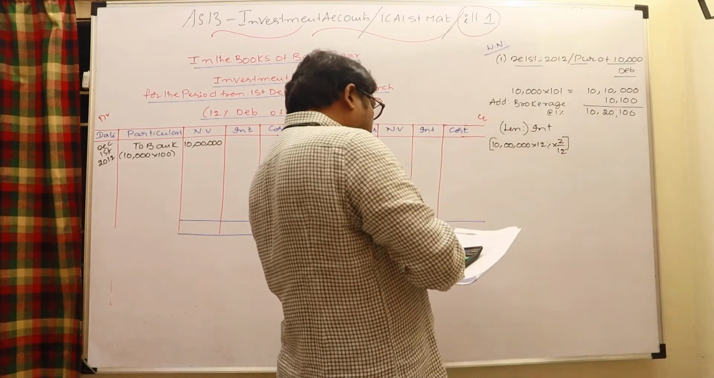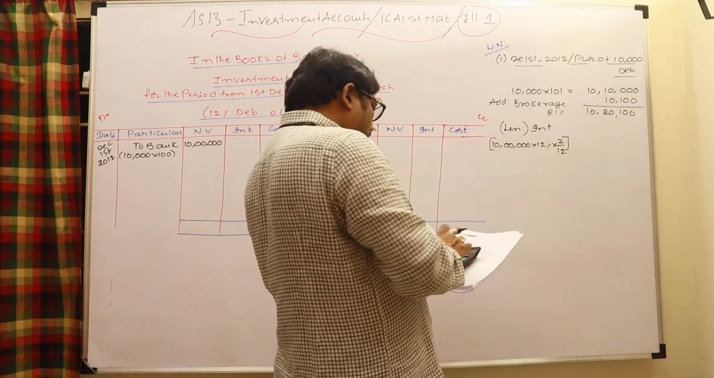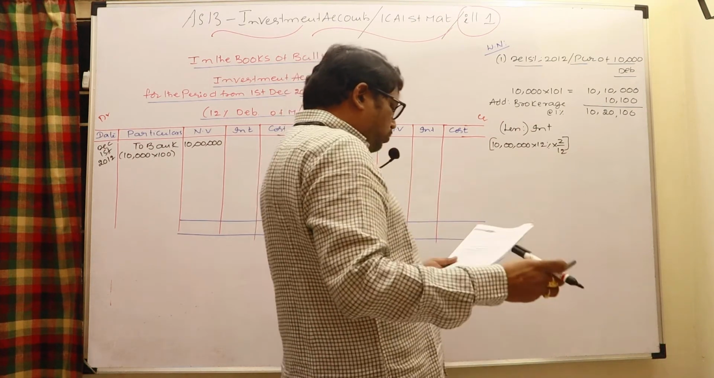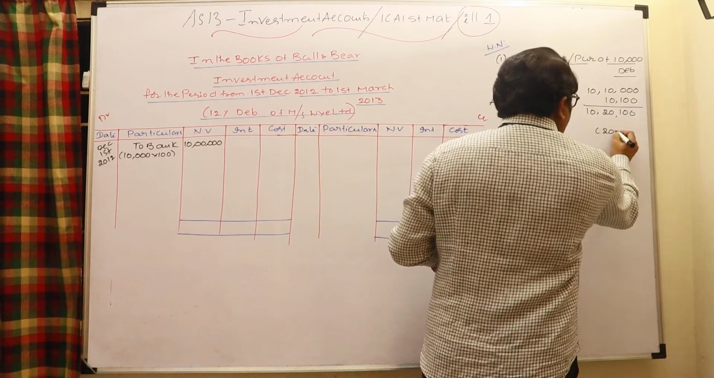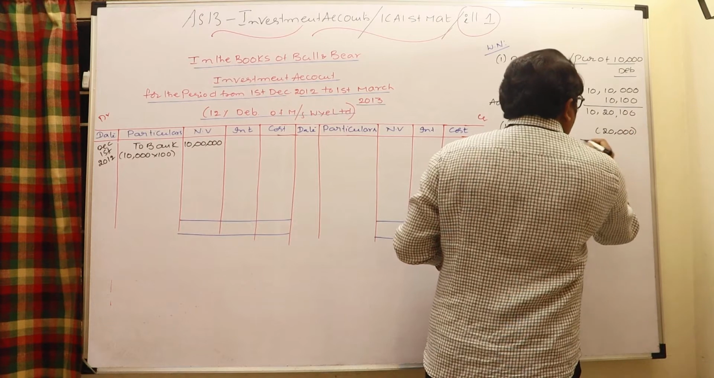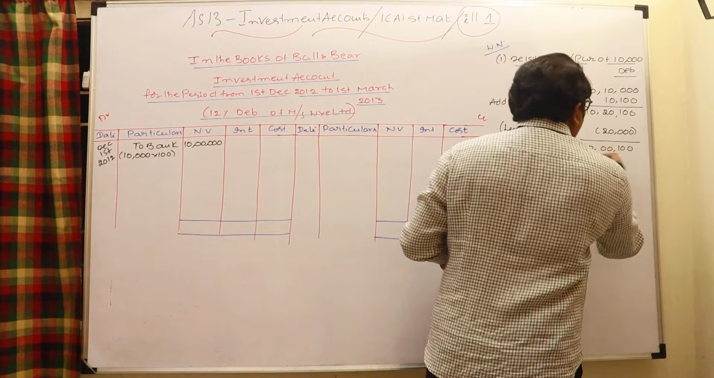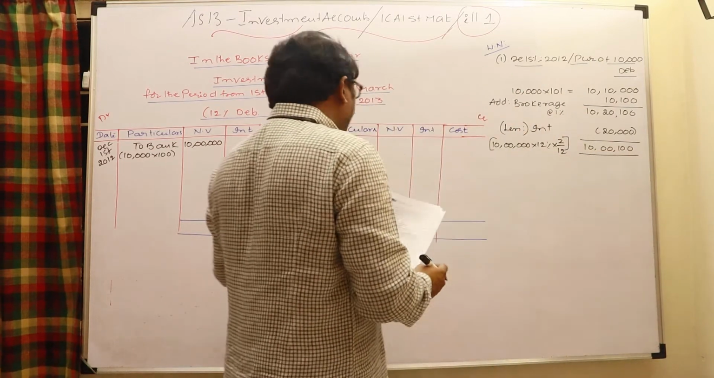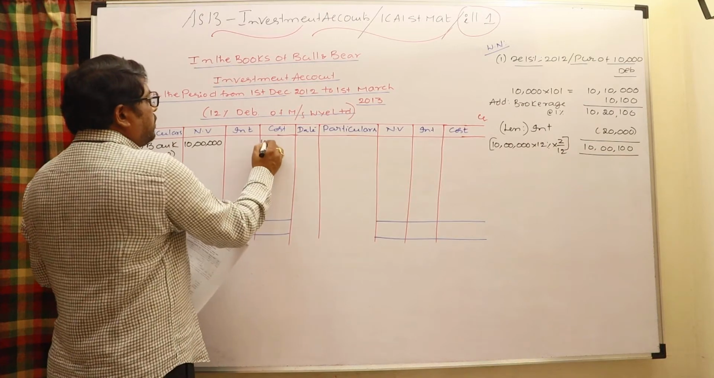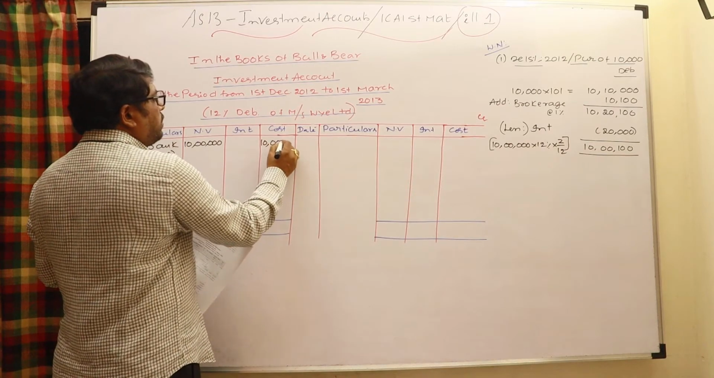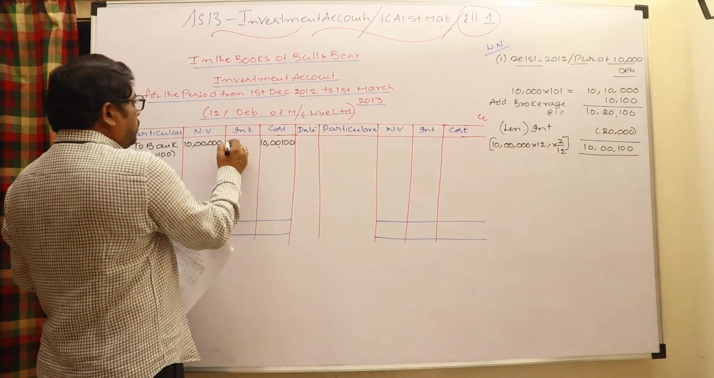Now let us calculate that. 10 lakhs into 12% into 2 by 12. The amount comes to 20,000. Out of this, 20,000 is paid for interest, which indicates 10 lakhs 100 is paid for cost of investment. Therefore, write in the cost column 10 lakh 100, and in the interest column 20,000.